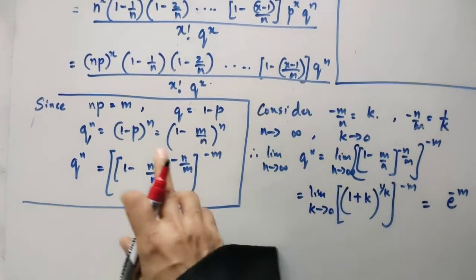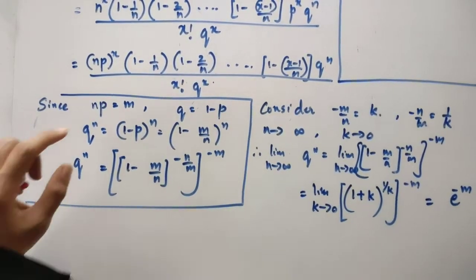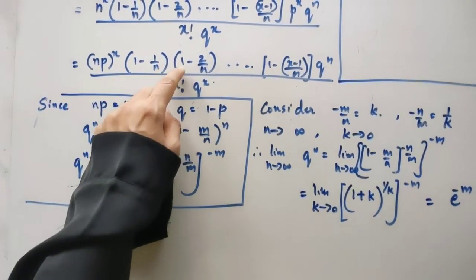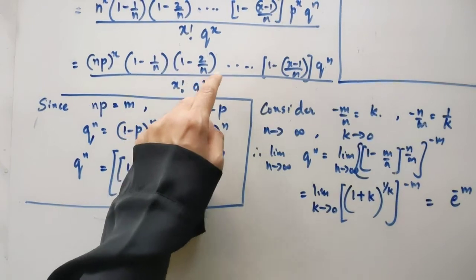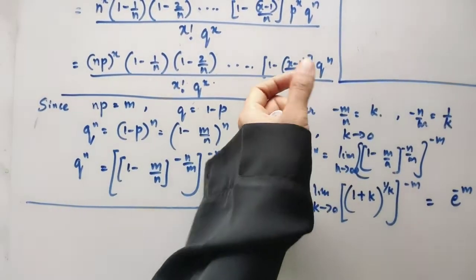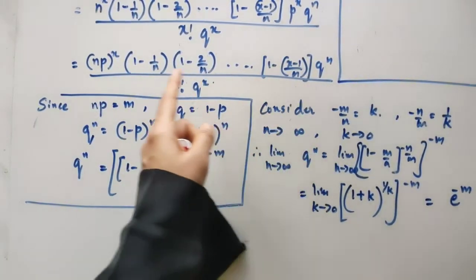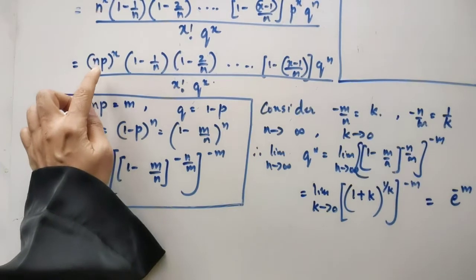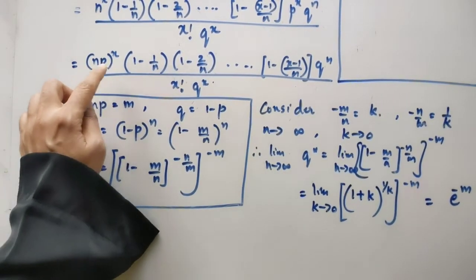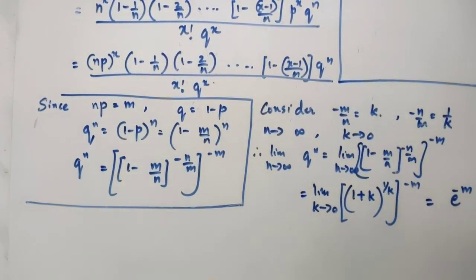Next, let's see what happens to the brackets. When n is tending to infinity, it will be 1 minus 1 divided by infinity, 1 minus 2 divided by infinity. All of these brackets will have a finite number divided by infinity. Anything divided by infinity is 0, so all the brackets will result in 1. So n raised to x, when n is tending to infinity, we are treating this n into p as m, so it will be m raised to x.